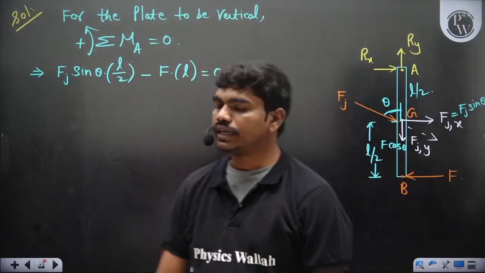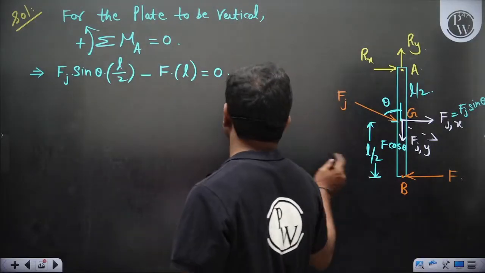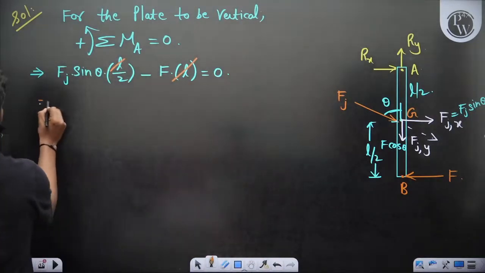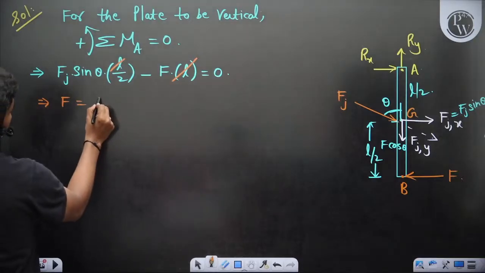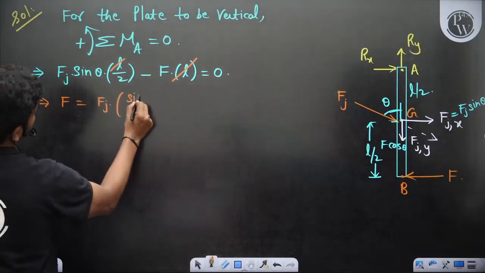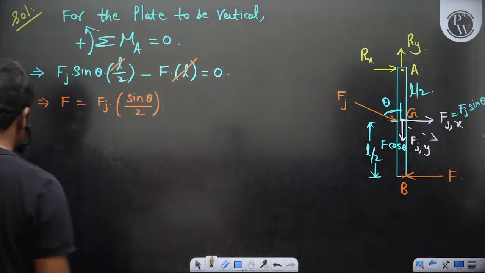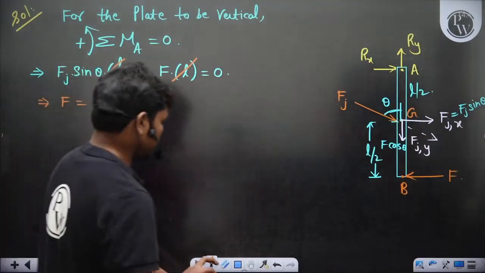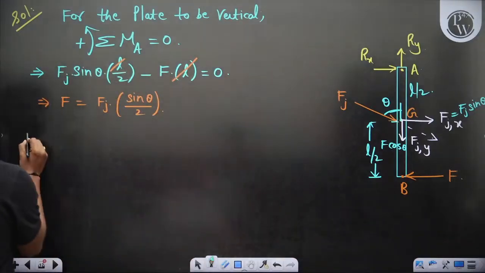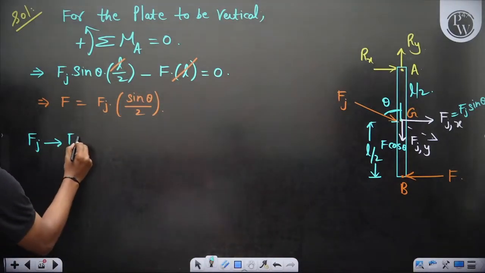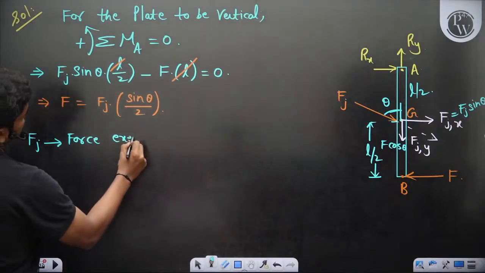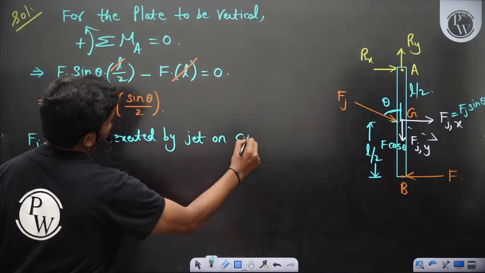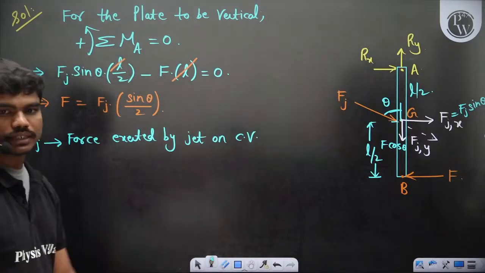It's clear. Then let's see what all you can cancel. This L and L gets cancelled. So F is equal to Fj into sin theta upon 2. So theta is some 30 degrees whatever. Now coming to the force exerted. So what is Fj? That's a question. So Fj is nothing but force exerted by jet on control volume.